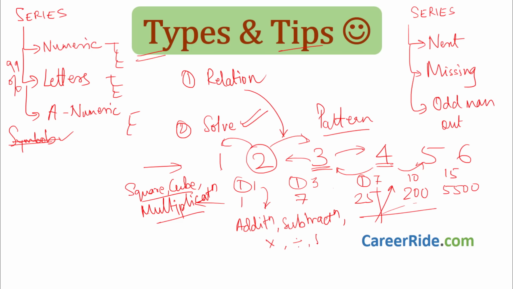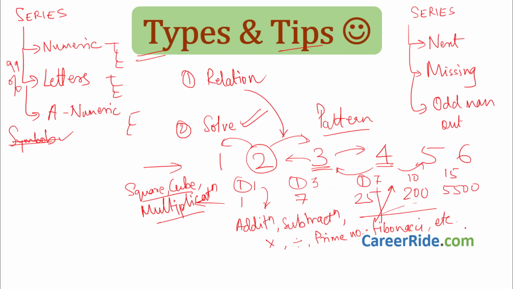okay, or the series might be of prime numbers, or it might be a Fibonacci sequence. I'll tell you what all these things are: Fibonacci sequence, prime numbers, addition, subtraction, okay, but just listen to what I am saying. So these might be types. There are many more, okay, miscellaneous types also are there, or combinations are also there. So these two rules which are there, they are very important while approaching a sum related to series. Always keep these rules in mind. That is the reason I have told you right at the start, okay.